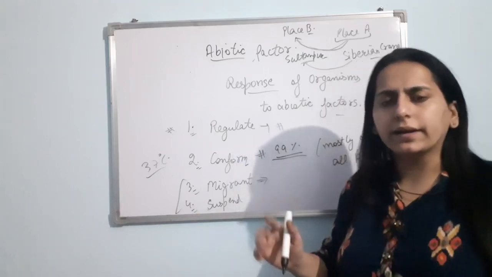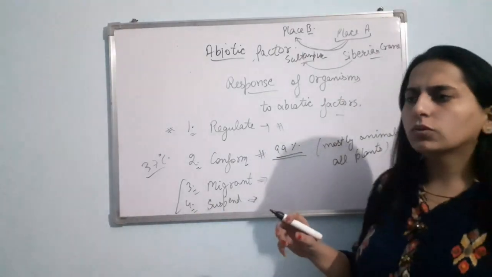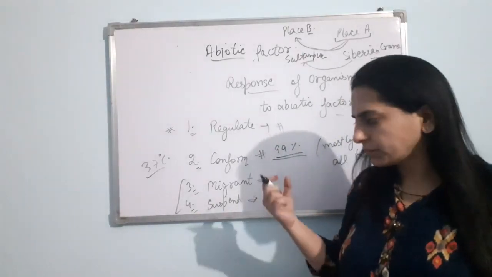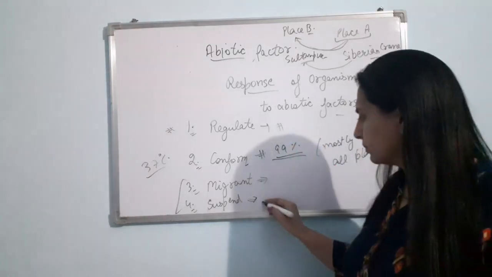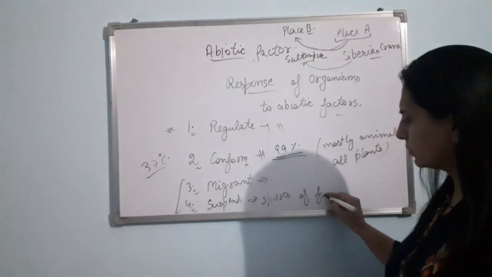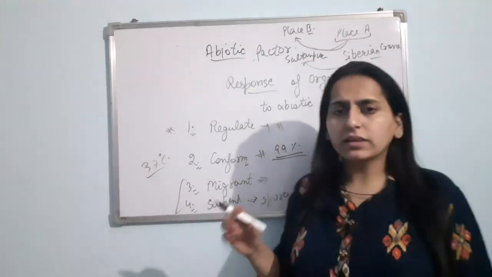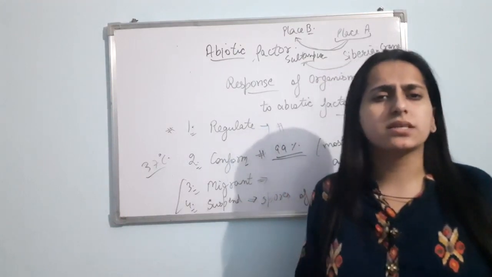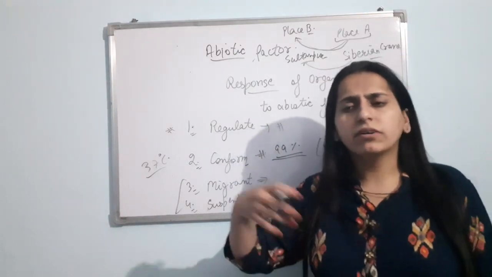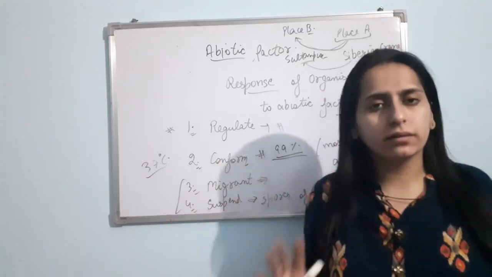So this is the migrant. Now if I talk about the suspend, you have heard about spores, spores of fungi and a few others. Actually these spores are very resistant. If unfavorable conditions are there, they will not germinate and they will not die.